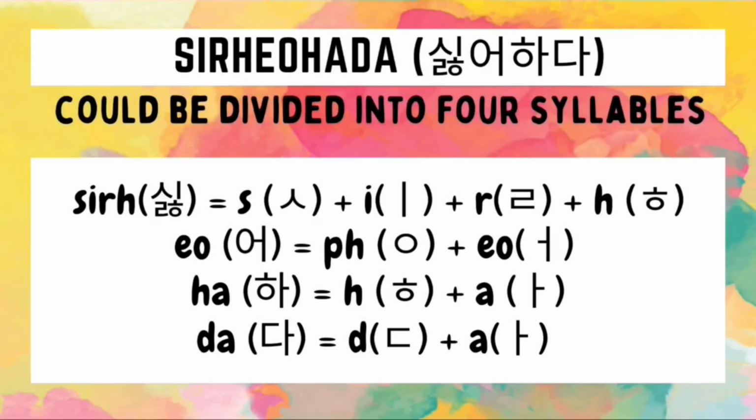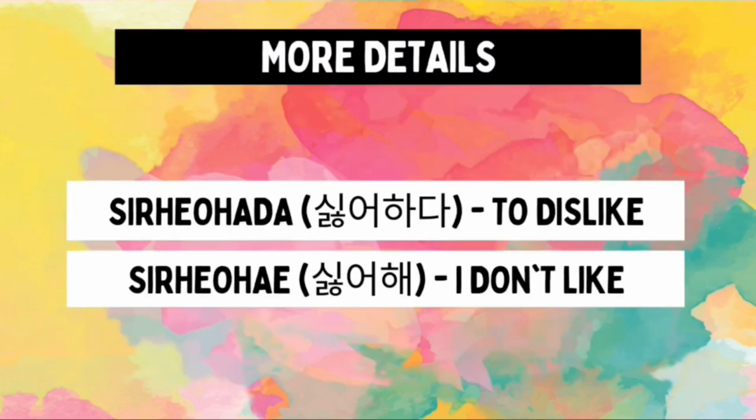How do you write 싫어하다 in Hangul? It is composed of 4 syllables. For the first syllable, shir, we need to draw first a siyot character followed by an e character followed by a real character followed by a hi character. For the second syllable, o, we need to draw first a placeholder iyang followed by the o character itself. For the third syllable, ha, we need to draw first a hi character followed by an a character. And for the last syllable, da, we need to draw first a dikit character followed by an a character. And then, we just need to combine the Hangul for each of these 4 syllables.